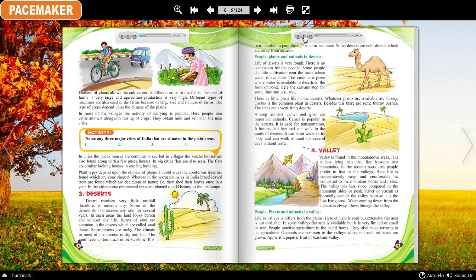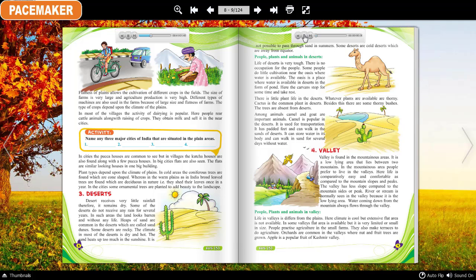In most of the villages, the activity of dairying is popular. Here people rear cattle along with raising crops. They obtain milk and sell it in the nearby cities. Activity. Name any 3 major cities of India that are situated in the plain areas.